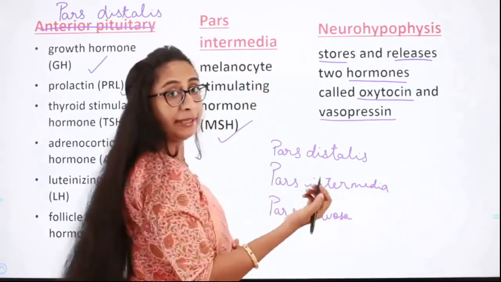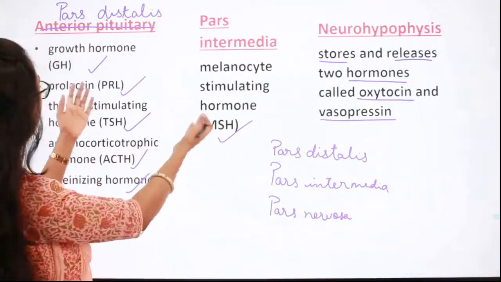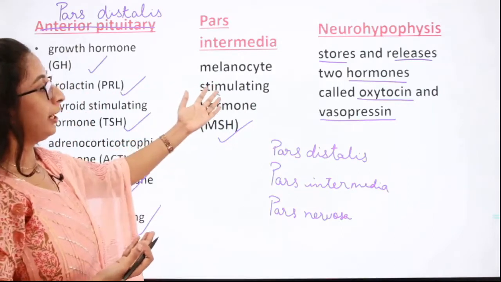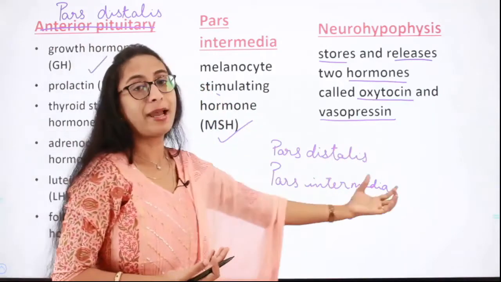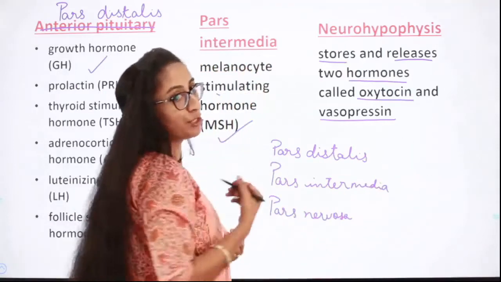Then in another column they will give you a list of hormones, like growth hormone, prolactin, melanocyte stimulating hormone and so on, and they will ask you to match which hormone is synthesized by which part of the pituitary gland.